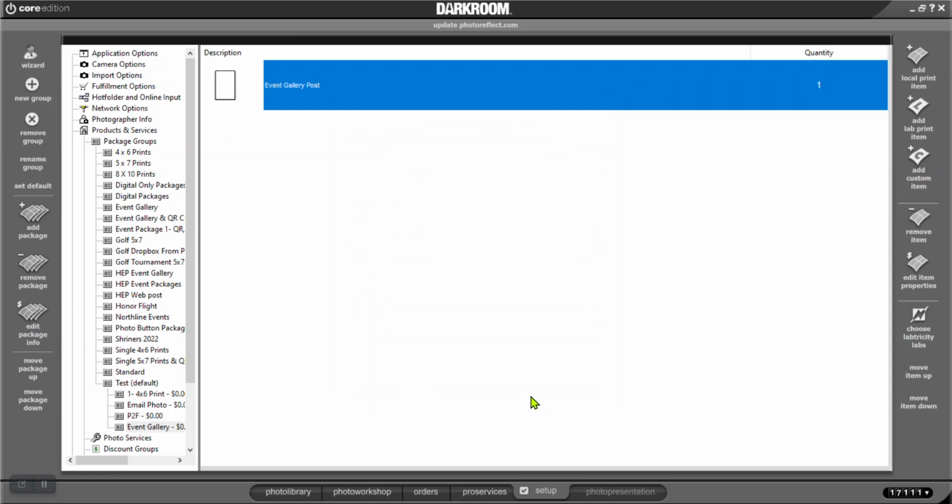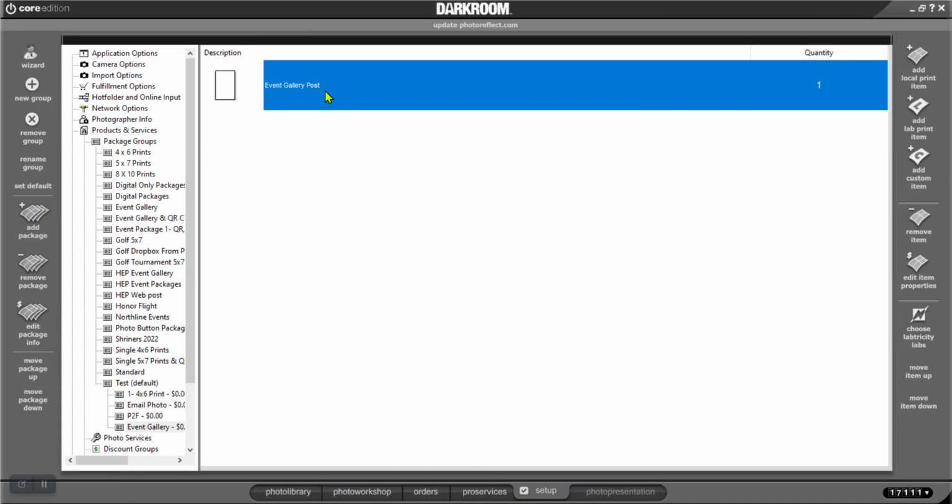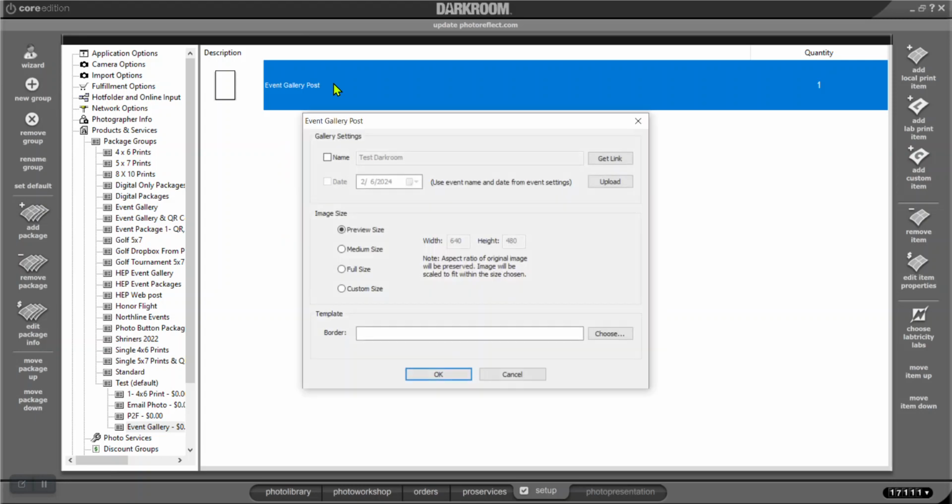All right. And so what you have to do here is make sure that you do what I just did, go in this package every time. If you use this same package for different jobs, every time you get ready to use it, you have to go in here, double click it, and make sure that whatever this name is right here is correct. I'm just going to click it because it's already set up for Test Darkroom. I'll just do a medium size and say okay.